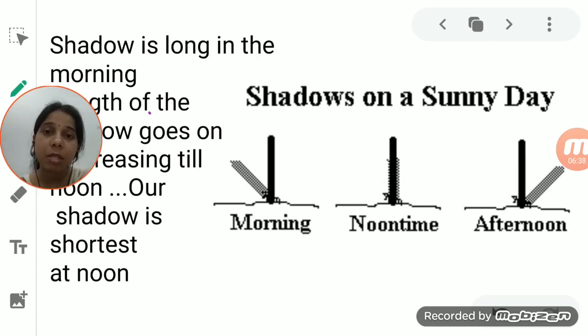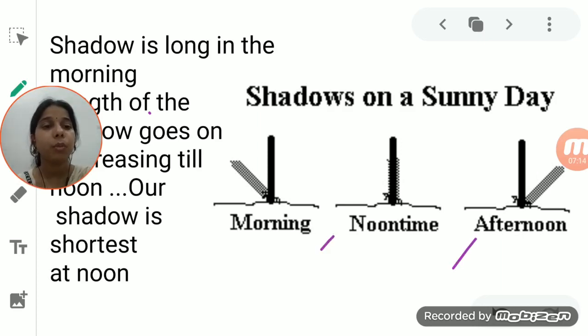Okay, so there must be a screen on which the shadow is formed. Suppose a person is standing and the sunlight falls on that person, then what happens? His shadow is formed on the ground. So what is the ground or floor? It is actually the screen on which the shadow of the person is formed. So every time we want to get a shadow, there must be a screen so that you can see the shadow of a person.